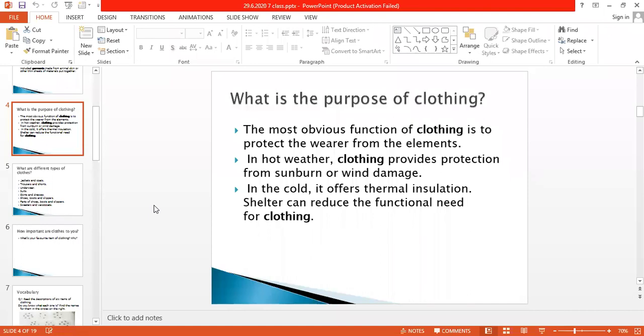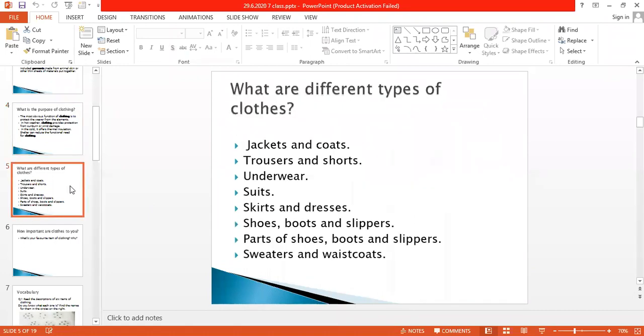Now come to the next one. What are different types of clothes? You can share your answers with me also. There are many types of clothes, so you can write your answers in the chat box. Okay.